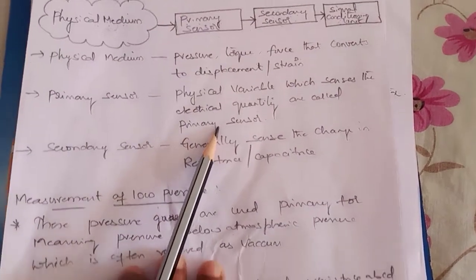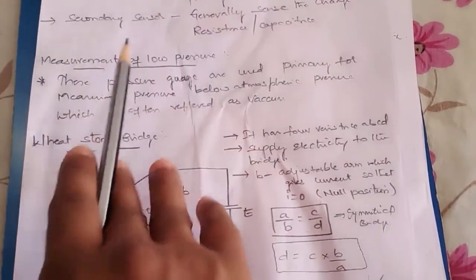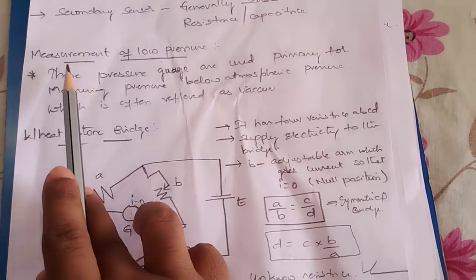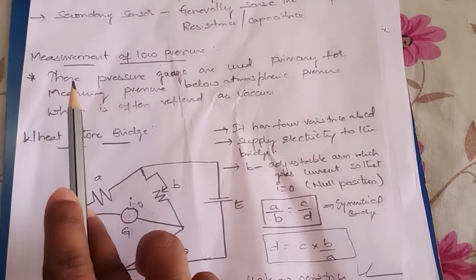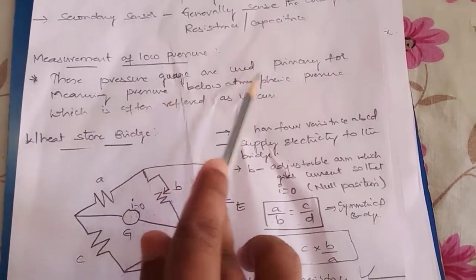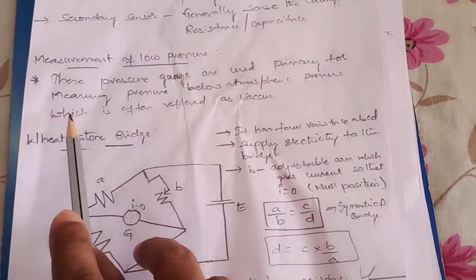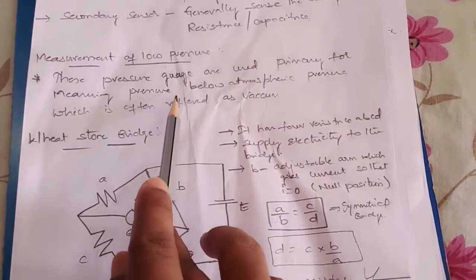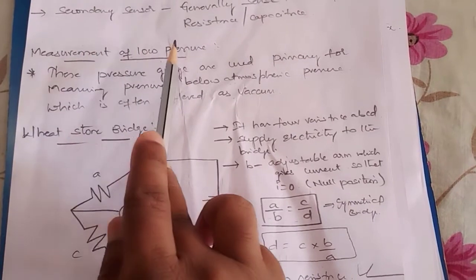So measurement of pressure can be done in two different ways, either measurement of low pressure or measurement of high pressure. So what is measurement of low pressure? These pressure gauges are used primarily for measuring pressure below atmosphere, which is often referred to as vacuum. So the pressure we measure below atmospheric pressure comes under measurement of low pressure.